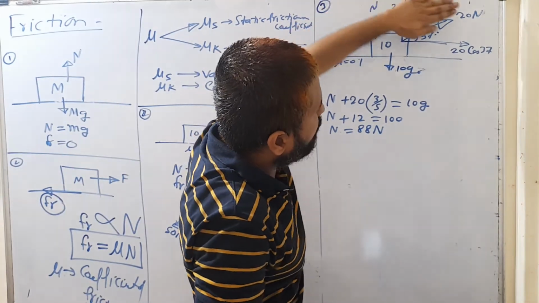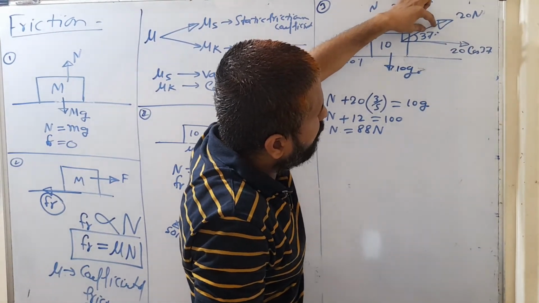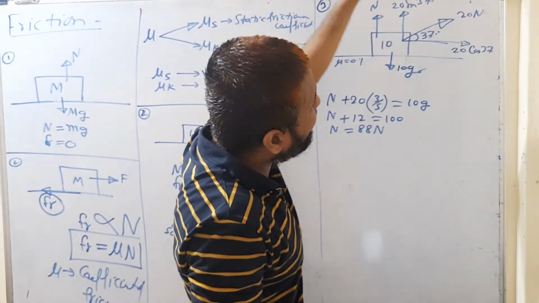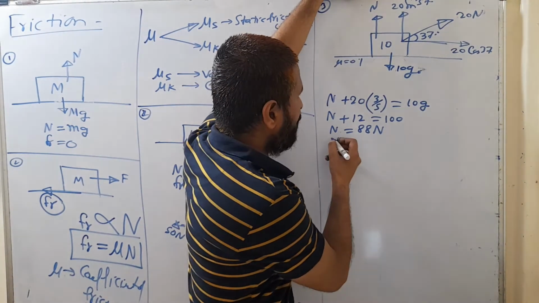Normal हमारा अगर ये force नहीं होता, if this force is not inclined, तो N is mg. But because of inclination of this force, we are getting a component of this force along vertical axis also. That vertical force decreases the normal reaction force. So normal reaction force अभी कितना हो गया? 88.